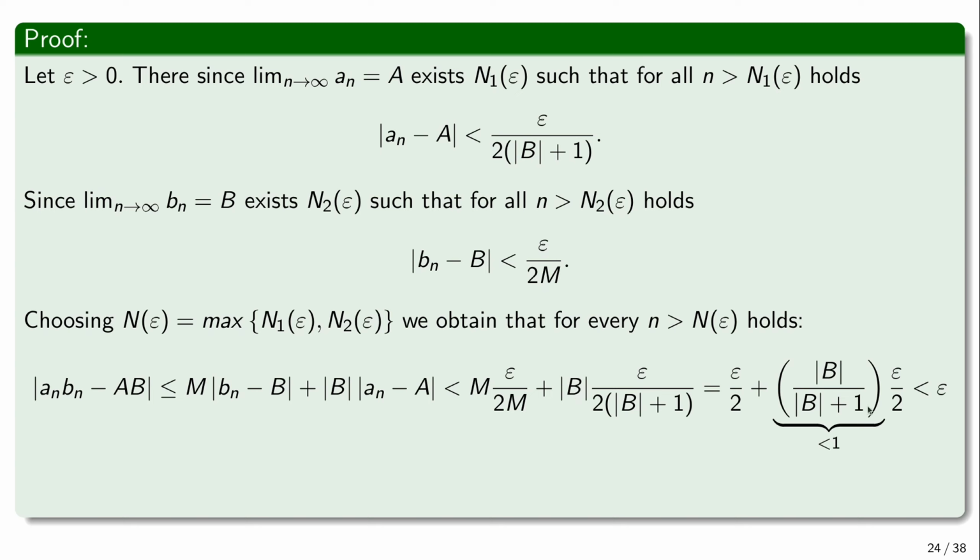Now, all I care about is that this expression is smaller than 1. And so all in all, this is even smaller than epsilon half. This is epsilon half. So all of it is going to be smaller than epsilon.